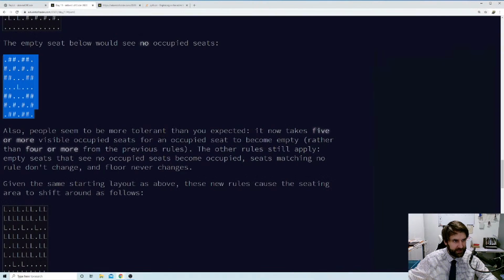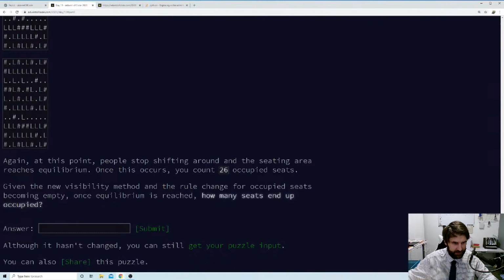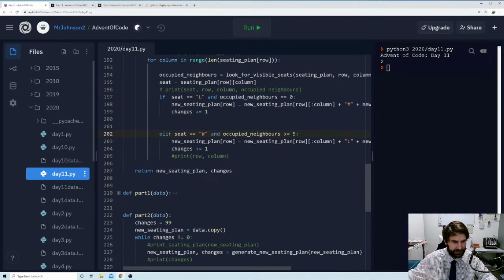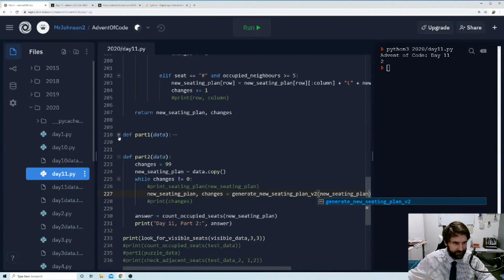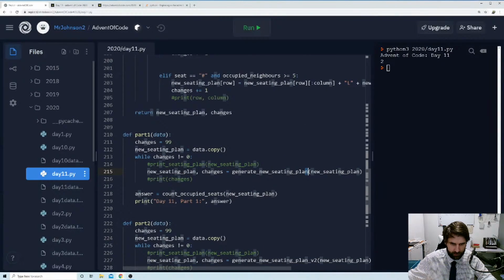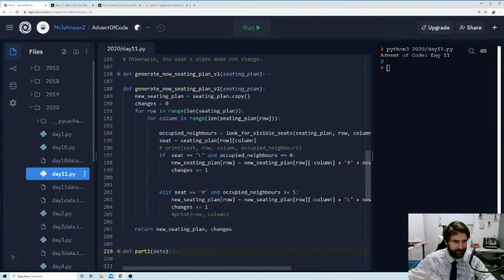Okay, so with our test data, what answer did we get? So they ran this, they got this, and they had 26 occupied seats. So with part 2, if I change this to day 11, part 2, answer, generate new seating plan, version 2, and let's update part 1 to use version 1. I don't remember updating version 2 to say version 2. Oh, I did. Great. Okay.